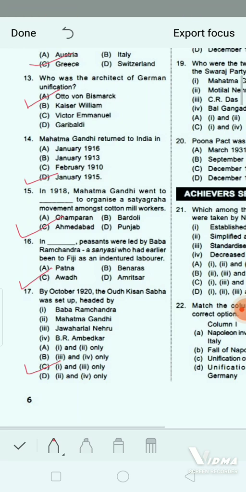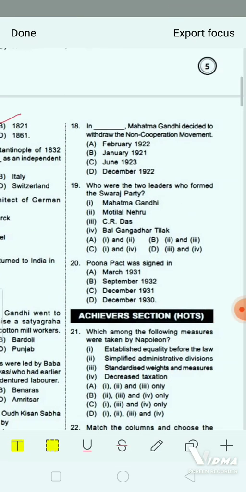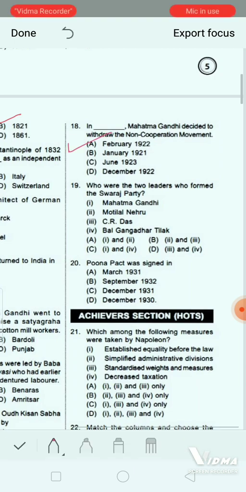In dash, Mahatma Gandhi decided to withdraw the non-cooperation movement. Option A, February 1922. Option B, January 1921. Option C, June 1923. And option D, December 1922. So, what will be the correct answer of this question? Correct answer will be option A, that is February 1922. Mahatma Gandhi withdrew the non-cooperation movement in February 1922 as he felt the movement was turning violent in many places. Okay. Now coming to next question.